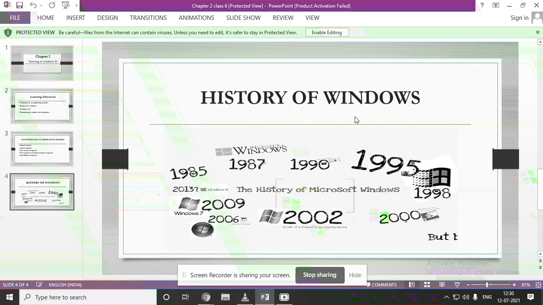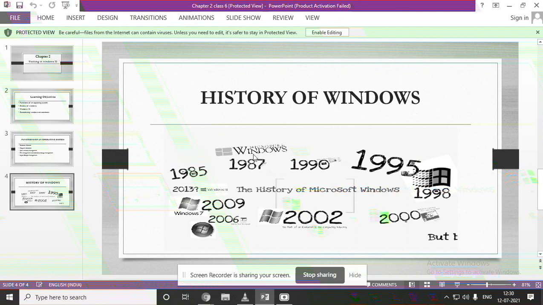Next we will see the history of Windows. As you all know, today people are using Windows 10. Before that, some other versions came which people used. Before that, Windows 1.0 came in the year 1985.